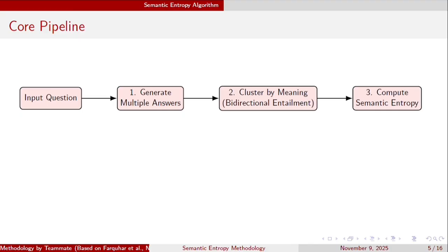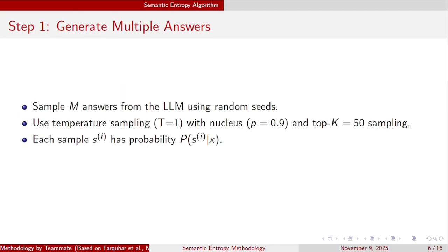Here is the core pipeline. In step 1, they generated multiple answers to the same question using different random seeds. In step 2, they clustered the answers by semantic meaning using entailment checks. And in step 3, they computed the entropy over all these meaning clusters. If the meanings are all similar, then the entropy is low. That is, the model is confident about its output. And if the meanings vary widely, then the entropy is high. That signals a risk of confabulation.